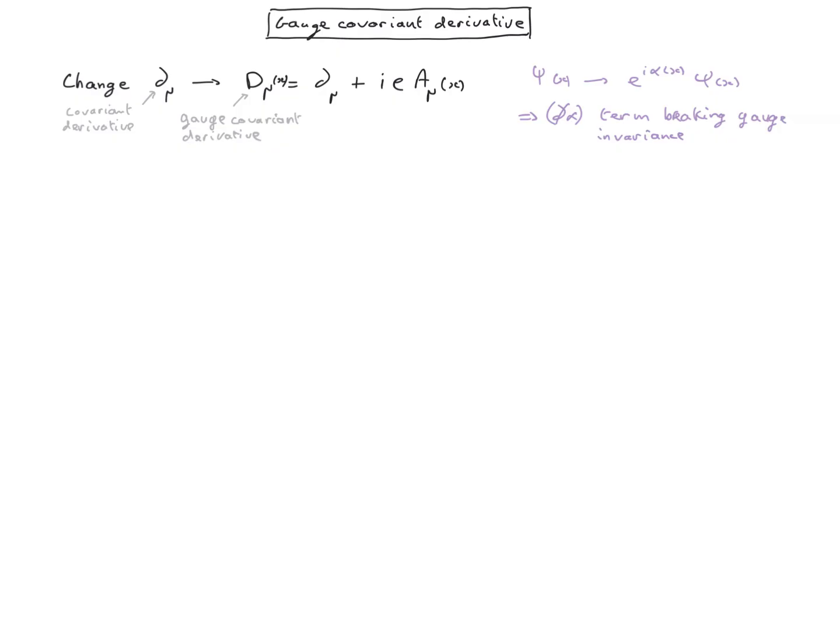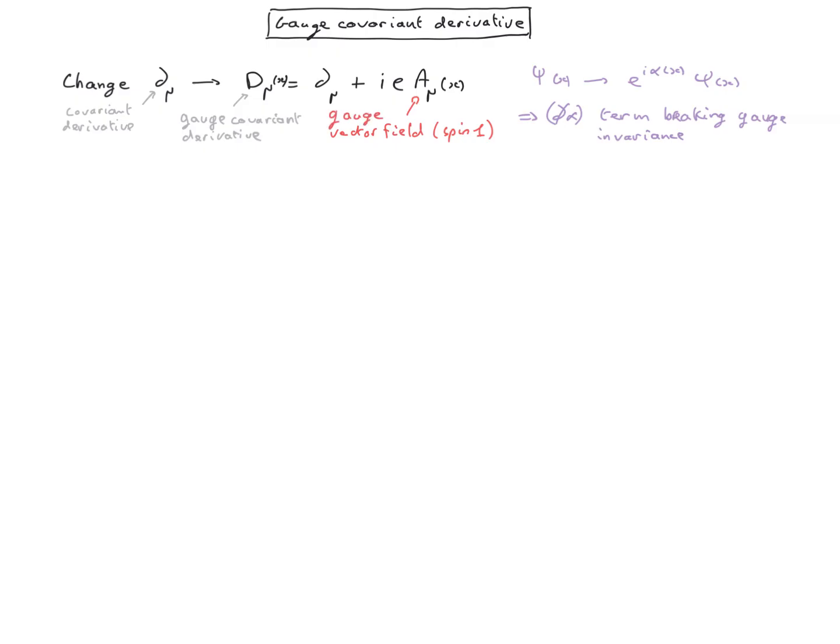And for that it has to be a function of space-time because del alpha is also a function of space-time, and it has to carry a Lorentz index because the covariant derivative carries a Lorentz index. Therefore it has to be a vector field. And the ie is just a constant added here for convenience. Any resemblance to an existing vector field and to an existing coupling constant is of course not coincidental. But for now, A mu is just introduced as what we called a gauge field.